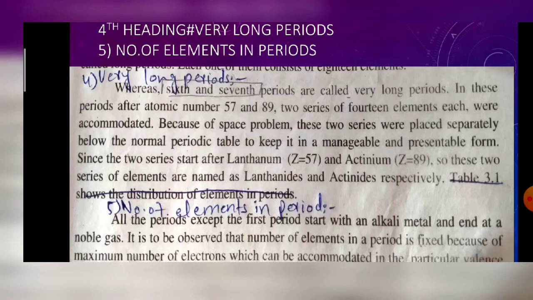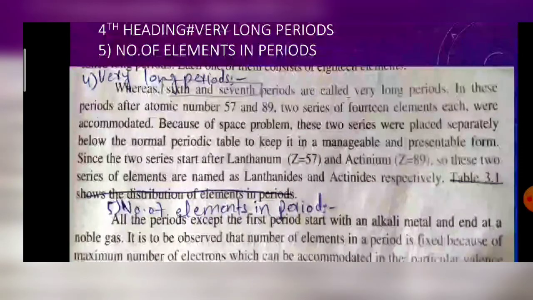Actually, lanthanum and actinium belong to the 6th and 7th periods, and because the 6th and 7th periods consist of 32 elements, if we arranged all 32 elements in the periodic table, the length would be too much for the 6th and 7th periods, and its beauty would be lost.